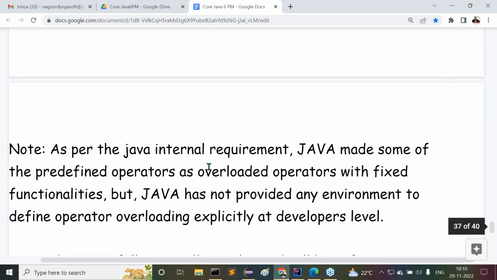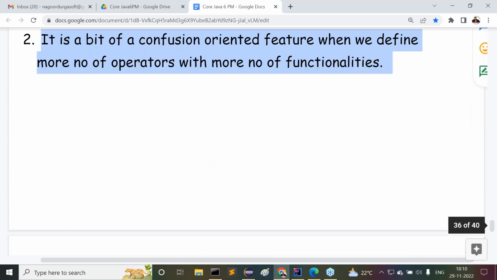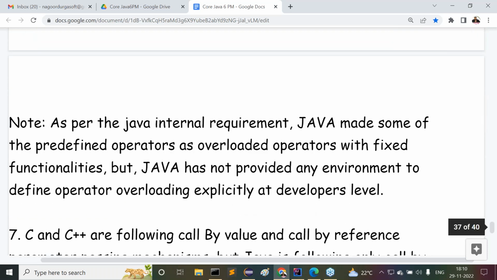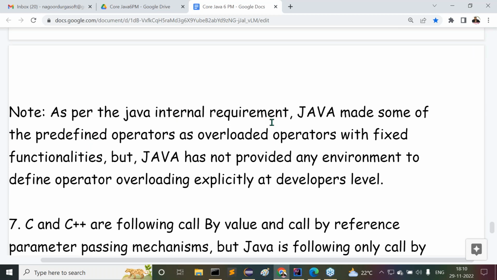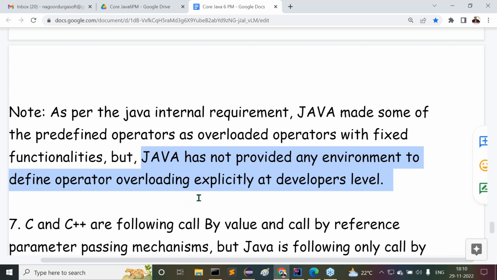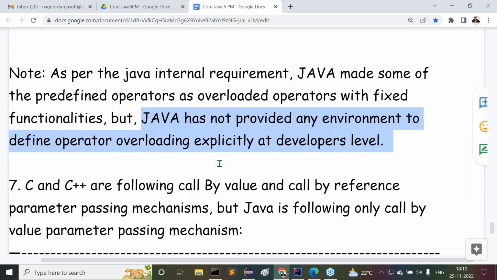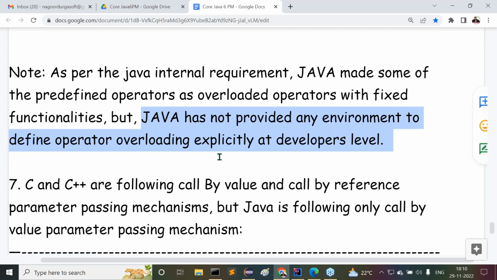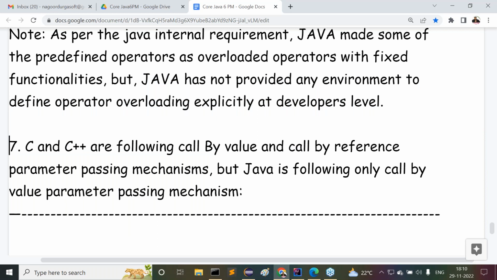Right, sir. Then one note here we understood clearly. What was that note I provided? As per Java's internal requirement, Java made some of the predefined operators overloaded operators with fixed functionalities. But Java has not provided any environment to define operator overloading explicitly at the developer's level. Right, sir. These are the points we understood.